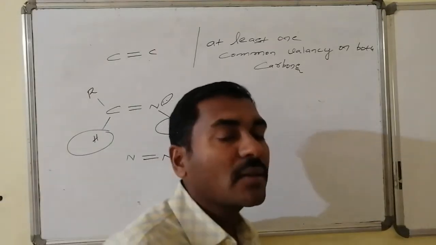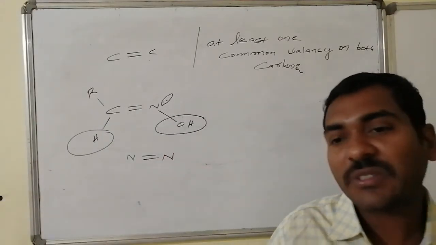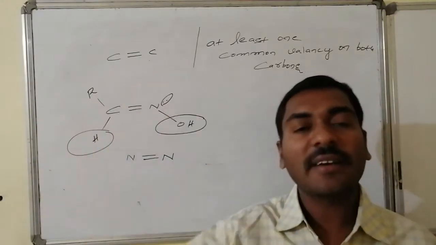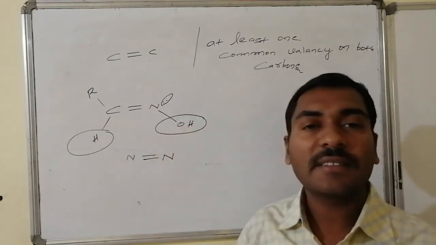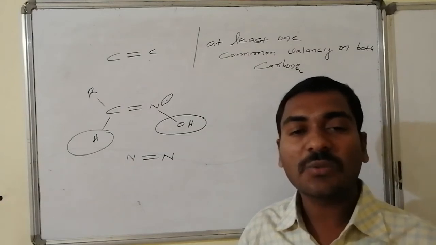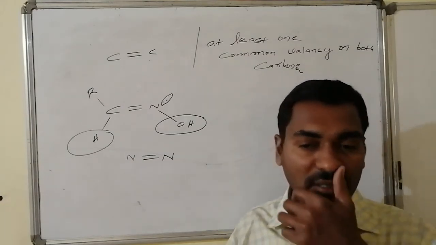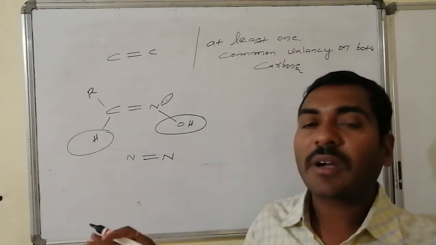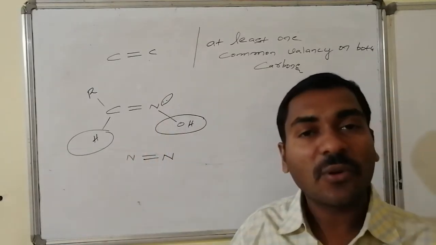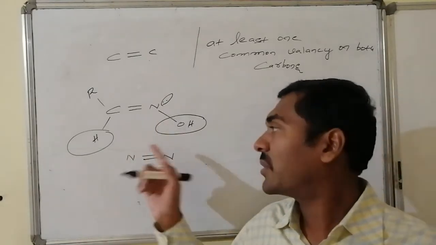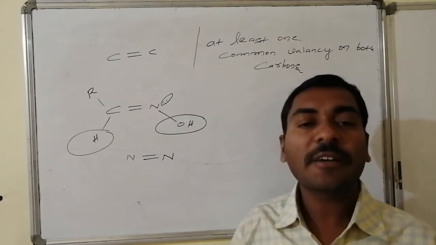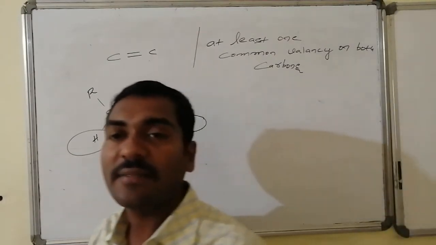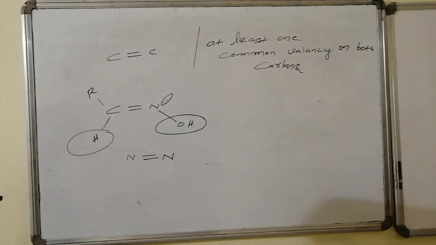The common group present on the carbon is hydrogen because it comes from the aldehyde-related carbonyl compounds of organic nature. Whereas this is from the hydroxylamine NH2OH, after combination the formed compound has OH on the nitrogen as the common valency. If this OH and H are present on the same side or opposite sides, we can claim it as syn followed by anti-aldoximes. To that extent it was generally considered.